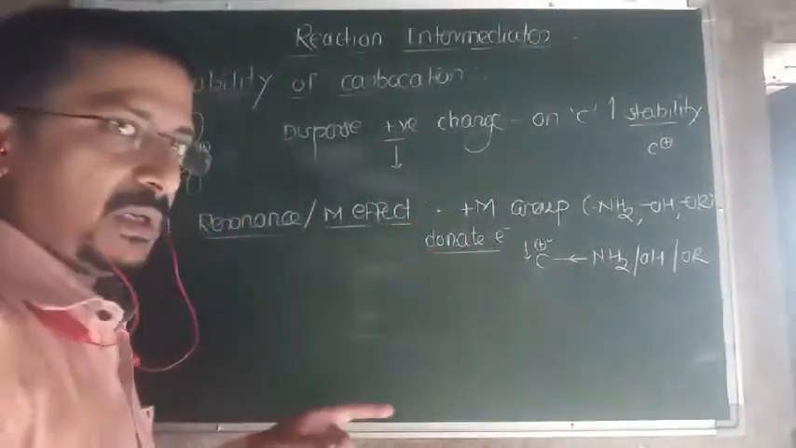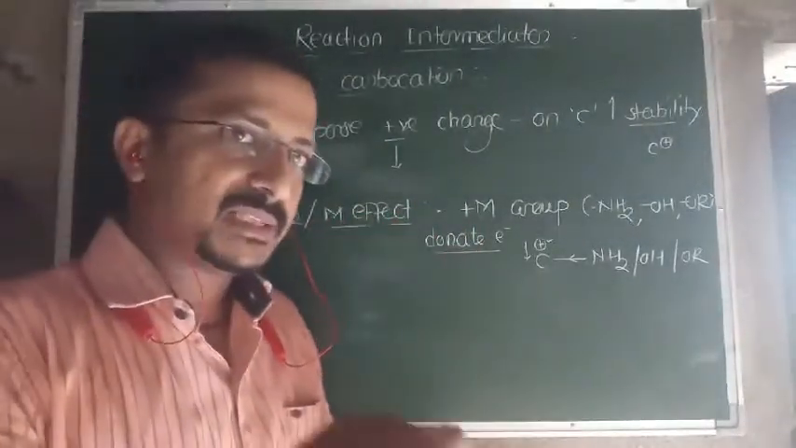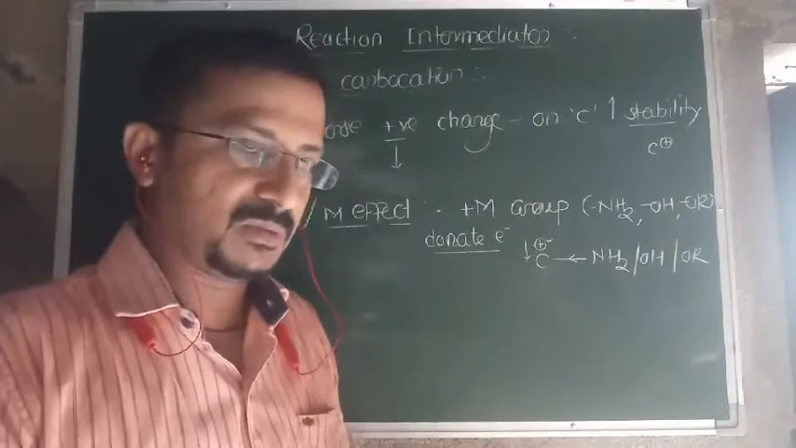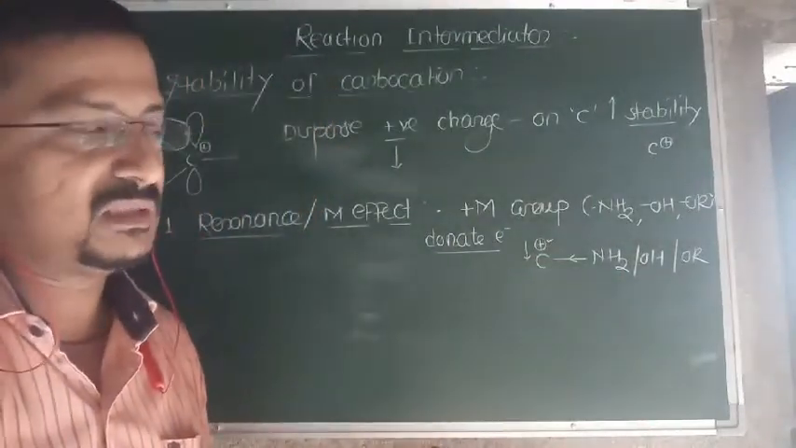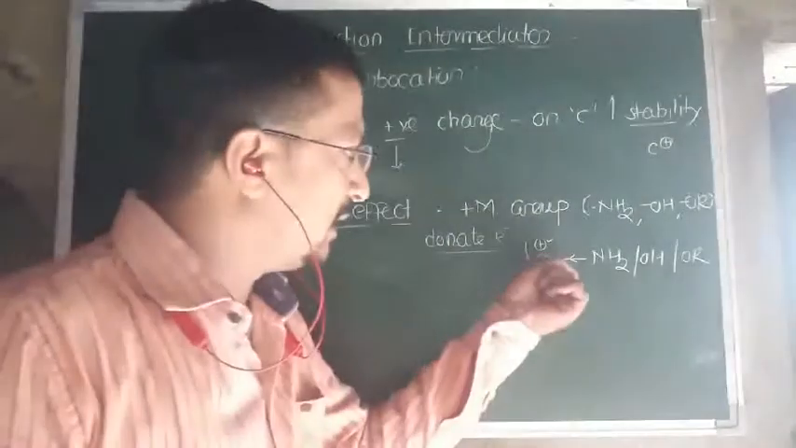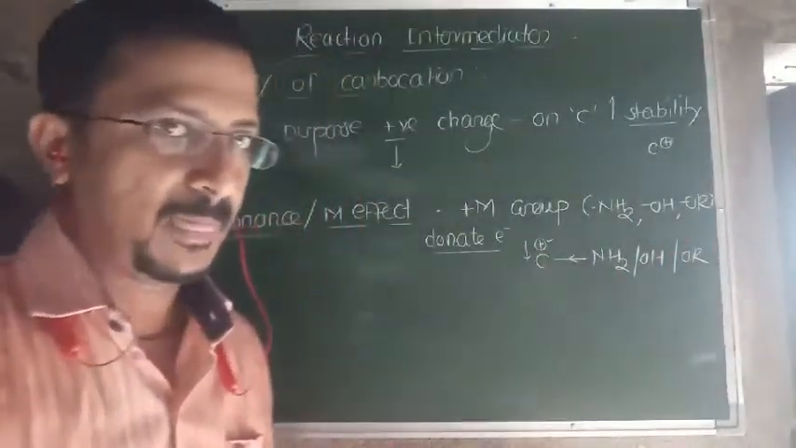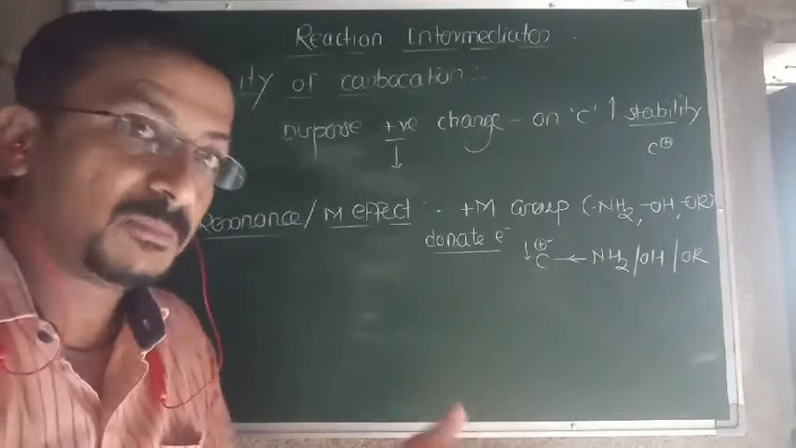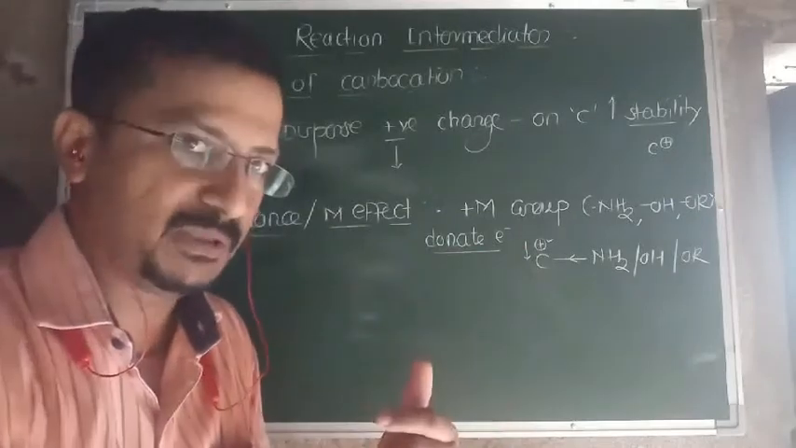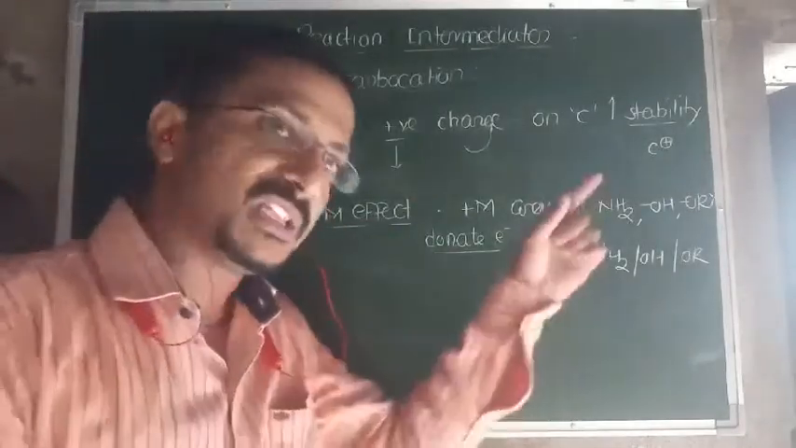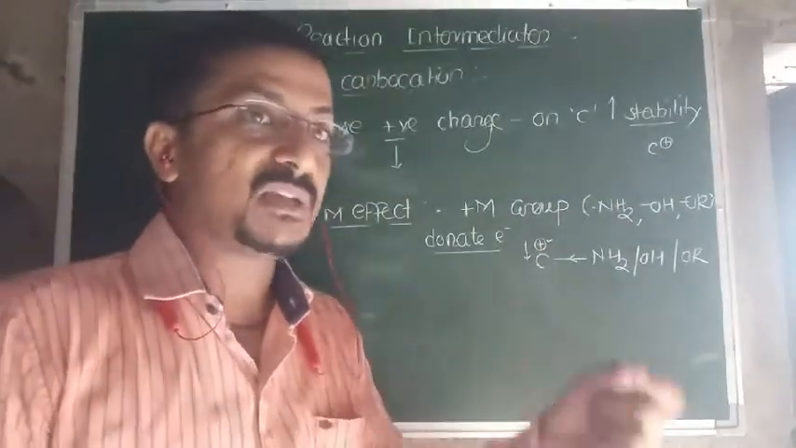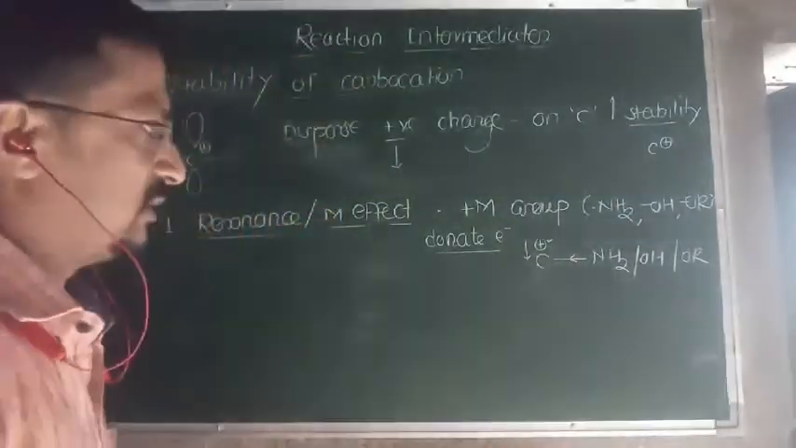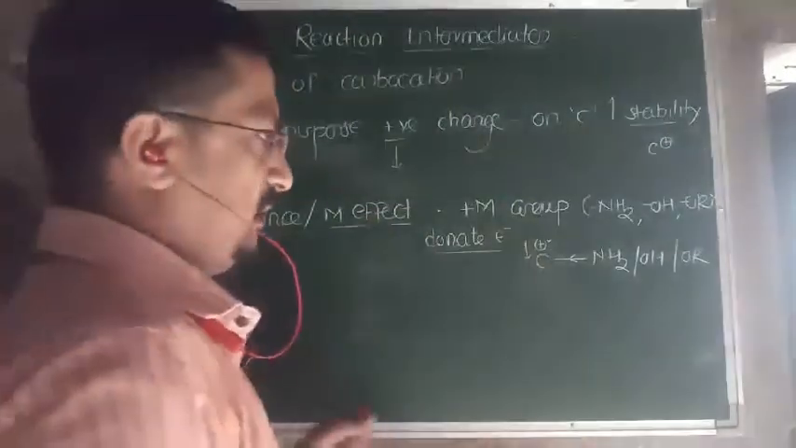So remember well, whenever a carbocation is attached with plus M groups, we already studied the priority order of plus M groups, all those things, isn't it? Attached with a plus M group, they stabilize the carbocation. But all plus M groups do not stabilize equally, because in plus M groups also there is a priority order. Which stabilizes more, which stabilizes less, we'll discuss later on in detail with examples.